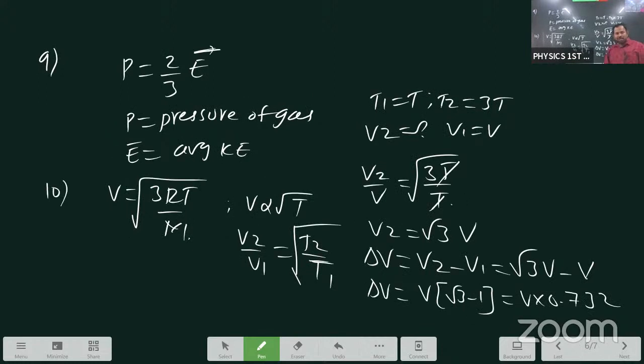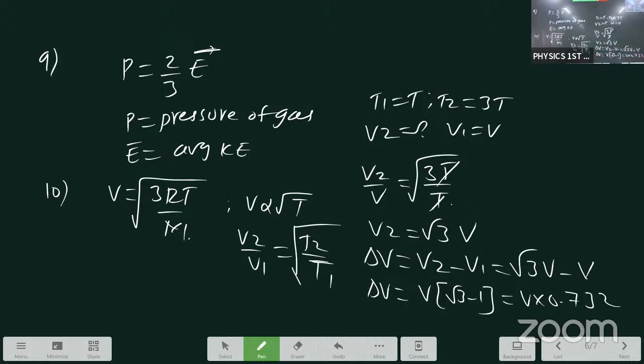Next, what is the relation between pressure and kinetic energy in kinetic theory of gas? In the kinetic theory of gas, student, P equals 2 by 3 into E bar. This is also a long answer from kinetic theory of gas, with a long derivation part as well. But this question is for VSAQ.